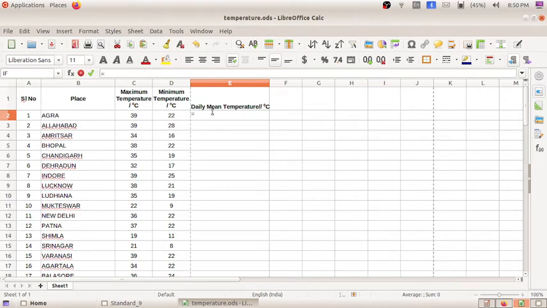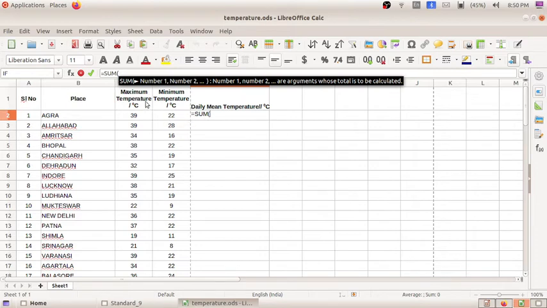Click on the equal to sign. After that you have to write SUM in capital letters, then a bracket. The daily mean average means maximum plus minimum divided by 2. The maximum temperature is in C2, the C column and the second row.